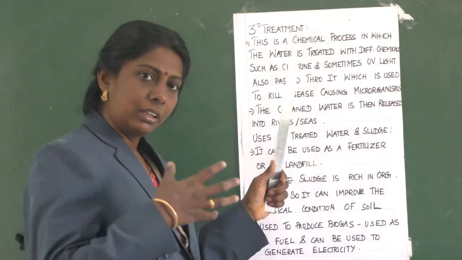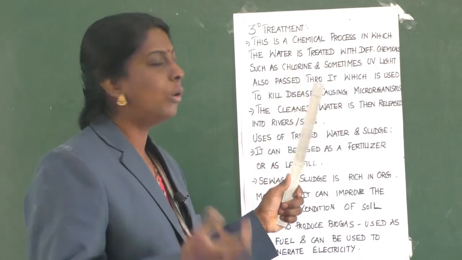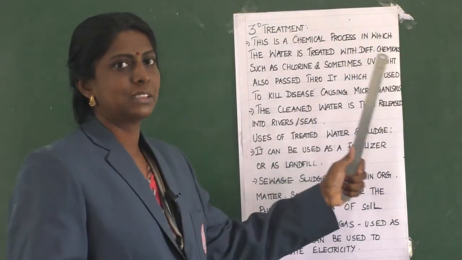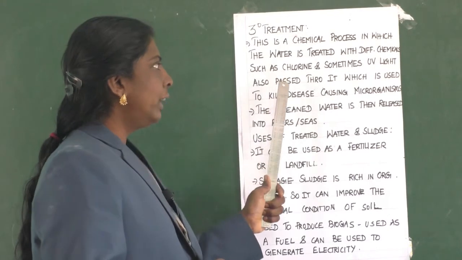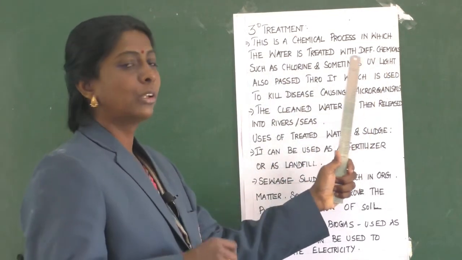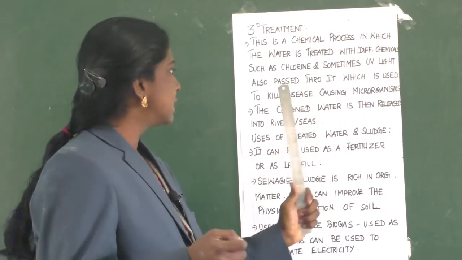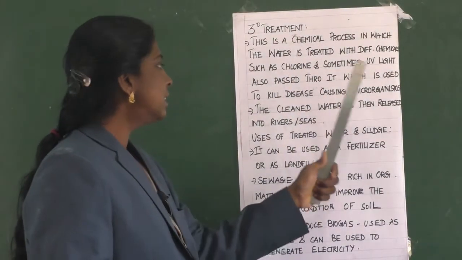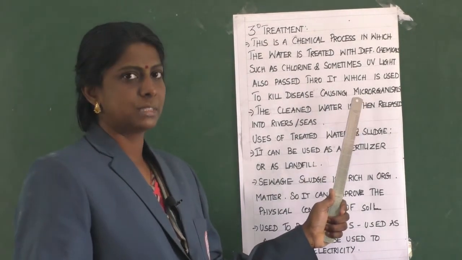Here further chemicals will be added to the waste, in which the water is treated with different chemicals like chlorine, and sometimes they might pass UV light, ultraviolet light rays, through it, which is used to kill disease causing microorganisms.